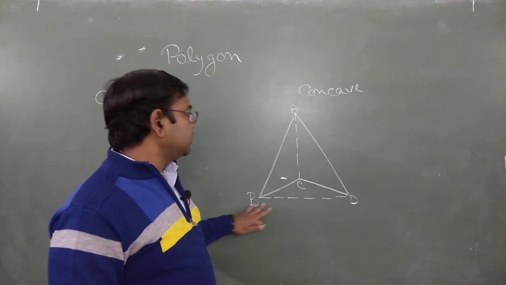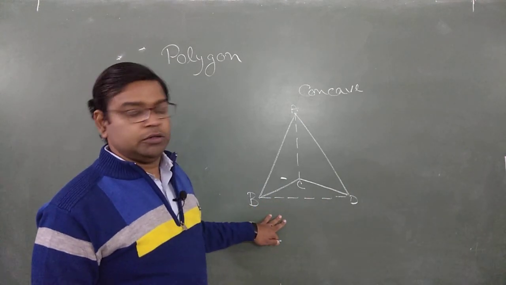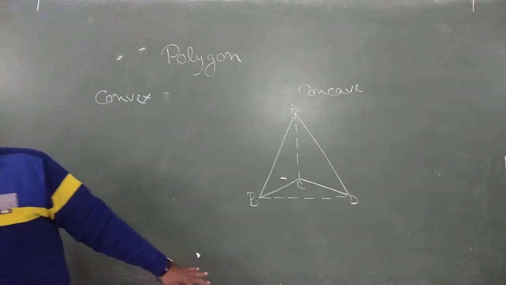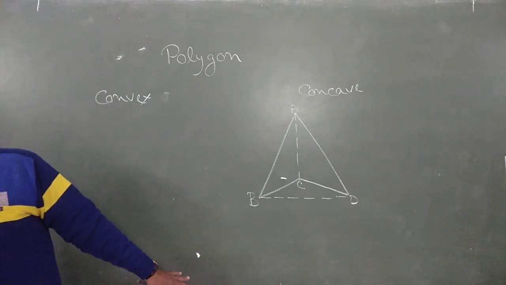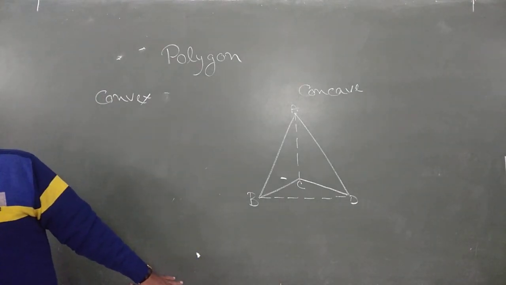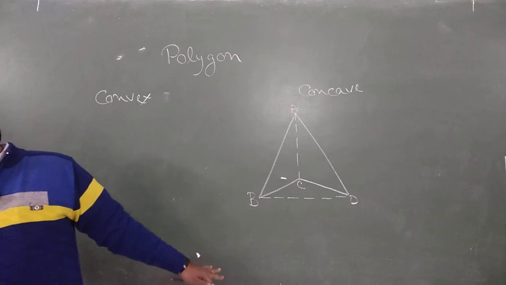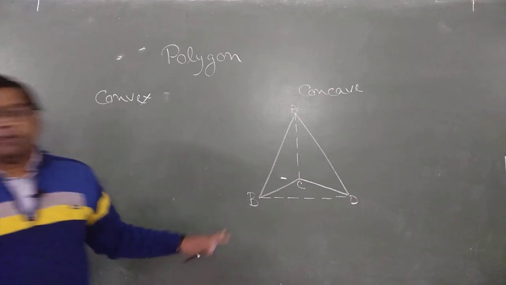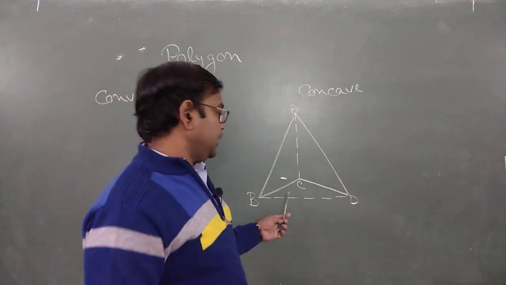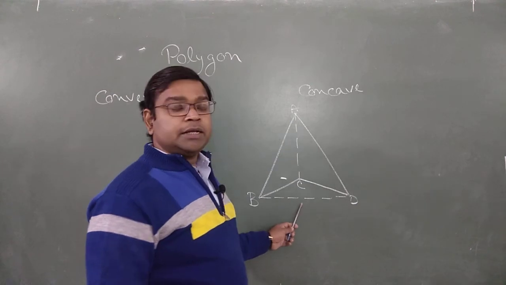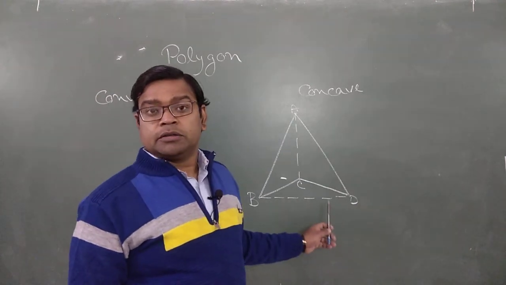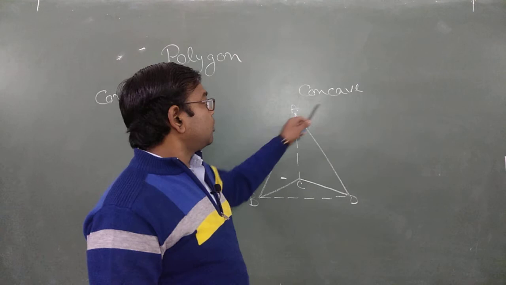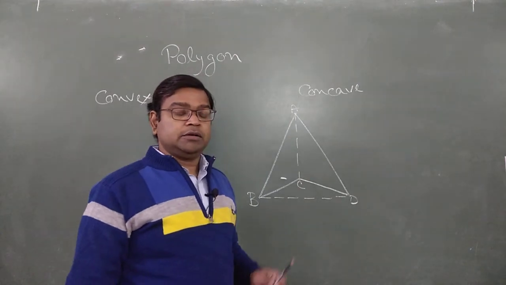So this type of figure is known as your concave polygon. Definition says that if any part of a diagonal, or any diagonal, is present in the exterior part of the polygon, it is known as your concave polygon.